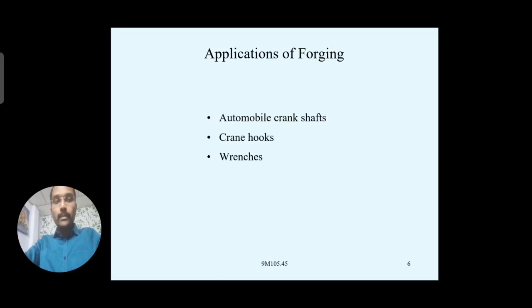It's a very heavy part made with metal, generally mild steel or medium carbon steels. But the shape, whatever is obtained, is done with the help of forging. Just like automobile parts we are seeing, like piston, crankshafts, connecting rods, and wrenches also. So these are a few applications of forging.